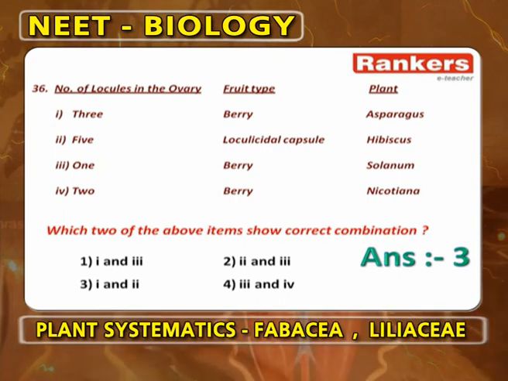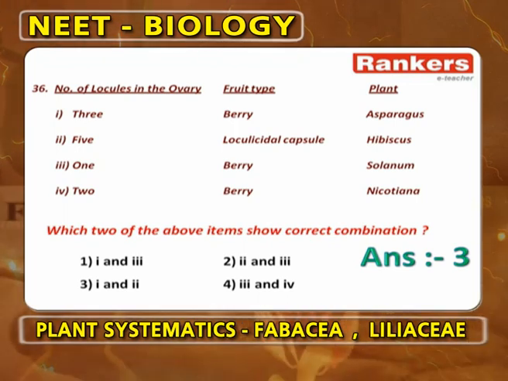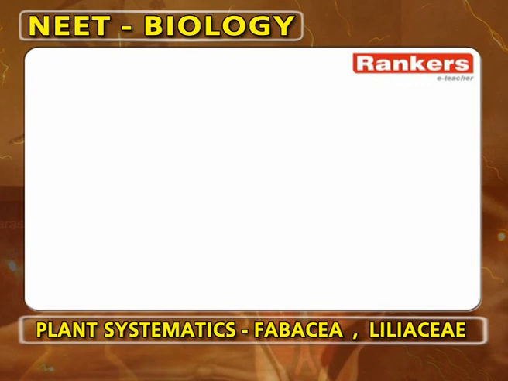One locule in solanum cannot be seen; it is 2 locules. And 2 cannot be seen in nicotiana; nicotiana is bicarpellary. So, 3 and 4 are wrong, 1 and 2 are correct. Answer is 3, 1 and 2.